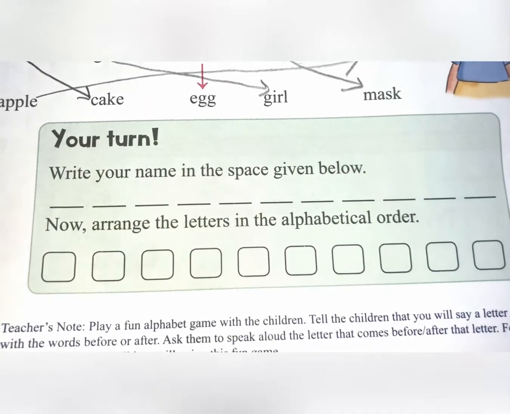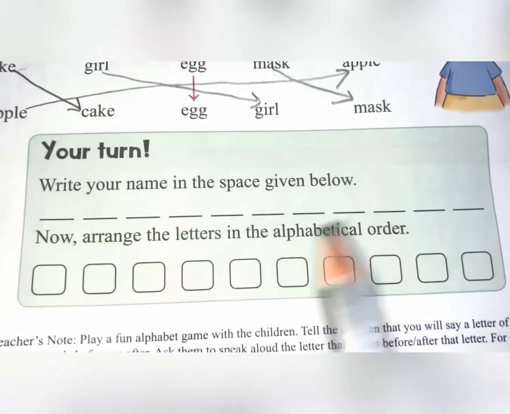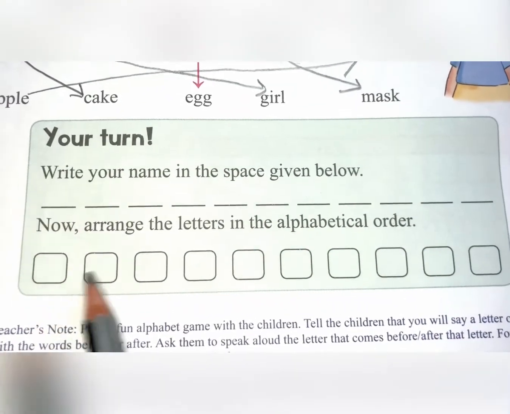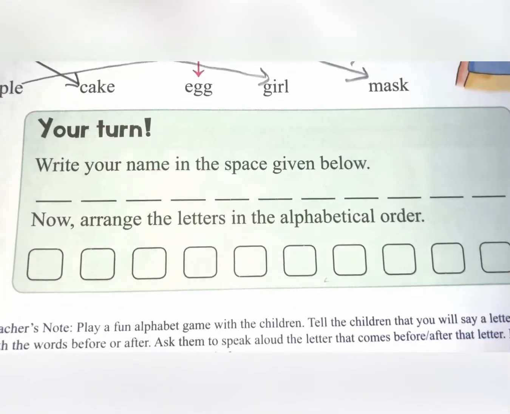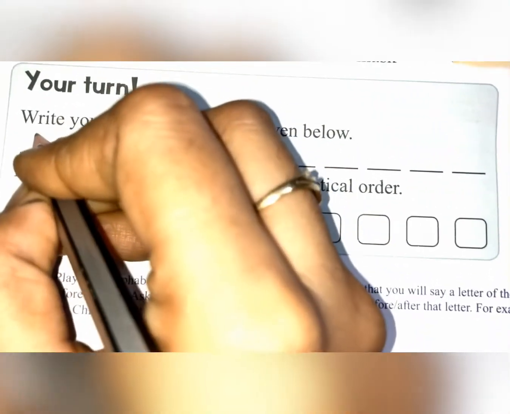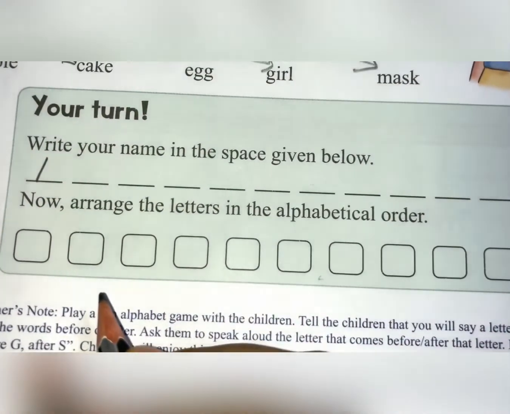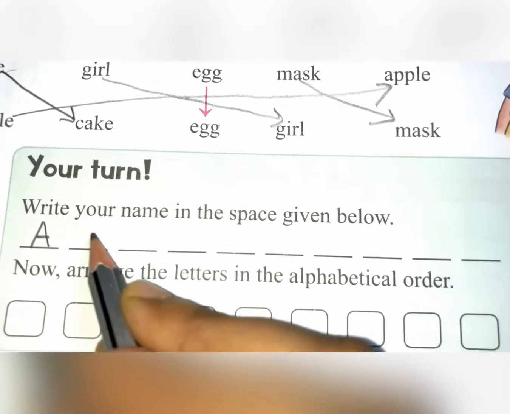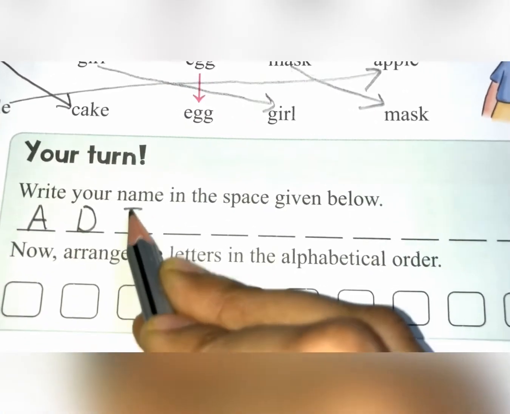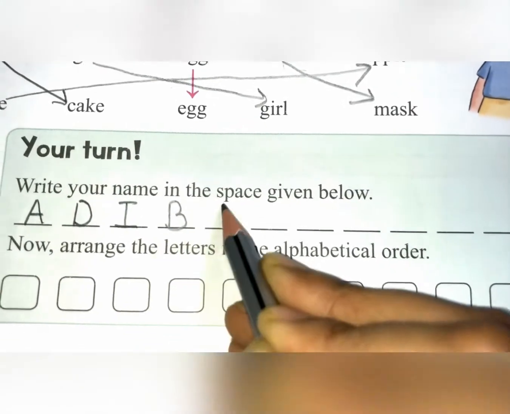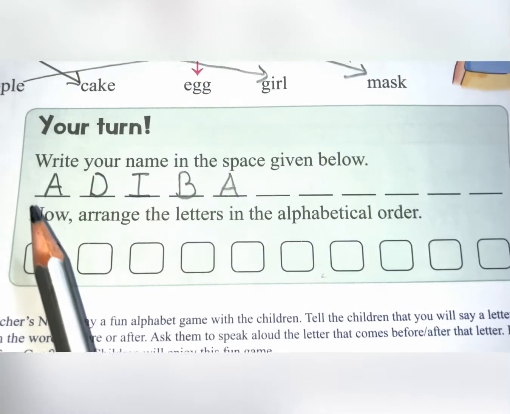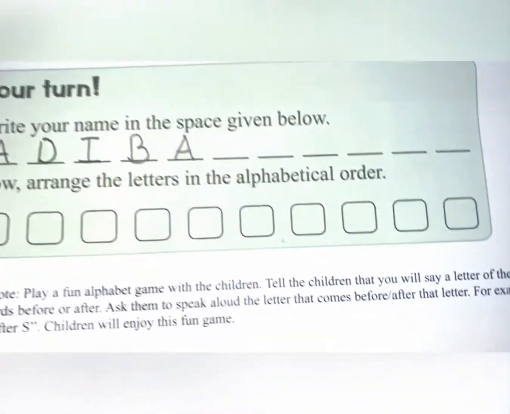Now here is one small activity given. You have to write your name. आपको यहाँ पर अपना नेम लिखना है, फिर उसे यहाँ पर अल्फ़ाबेटिकल ऑर्डर में अरेंज करना है. See, my name is Adiba. So here I'm going to write my name. A D I B A. Okay. So I have here 2 A's in my name.